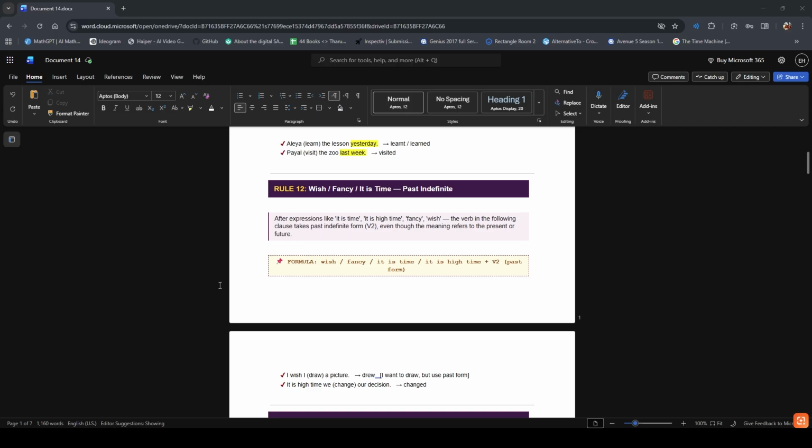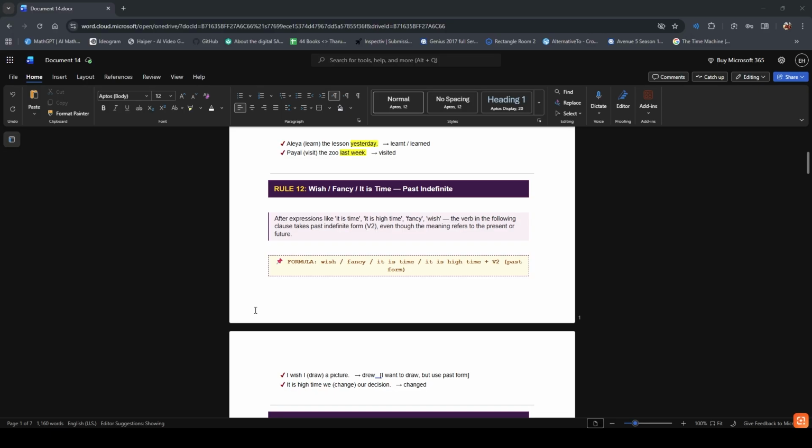Wish, fancy, it is time, past indefinite. After expressions like it is time, it is high time, fancy, wish, the verb in the following clause takes past indefinite form, V2, even though the meaning refers to the present or future. This is a very interesting rule. In English, when we say it is time or I wish, we actually use a past tense verb to talk about something we want now.